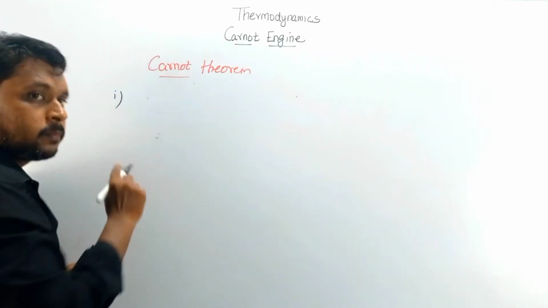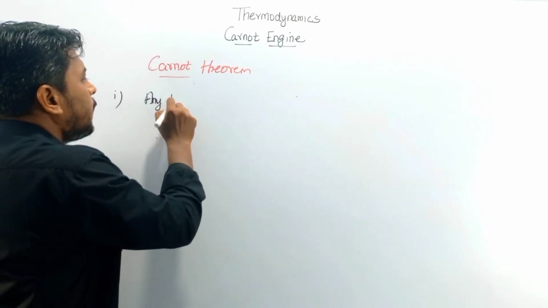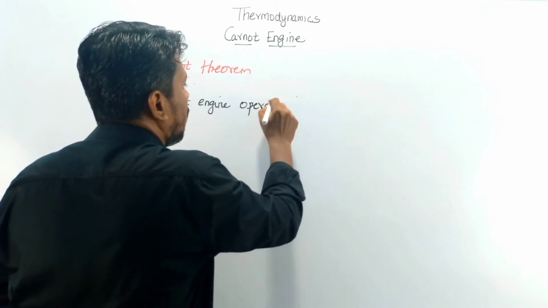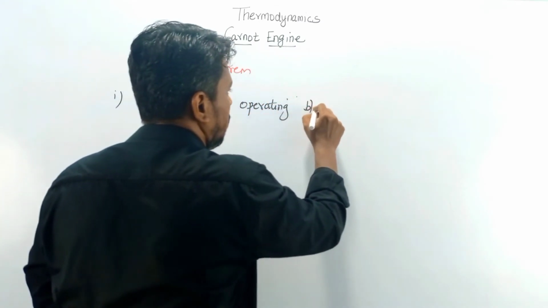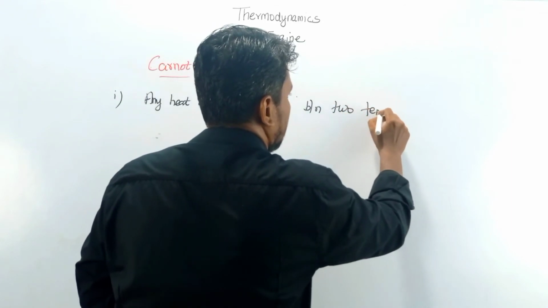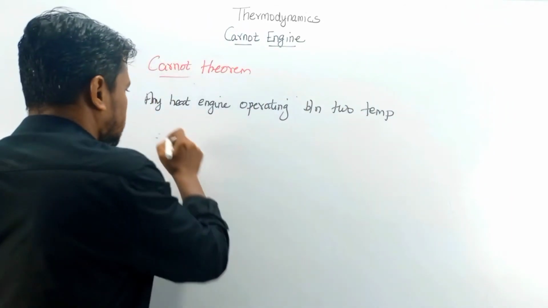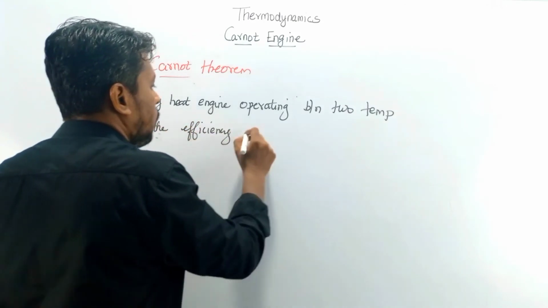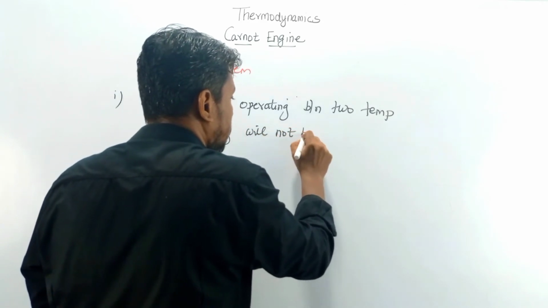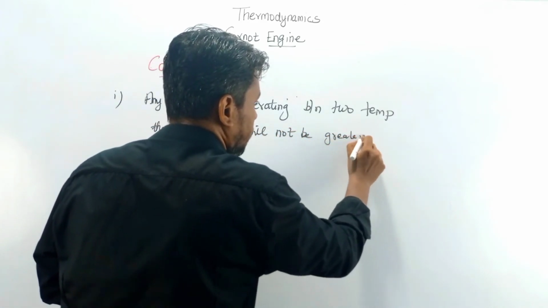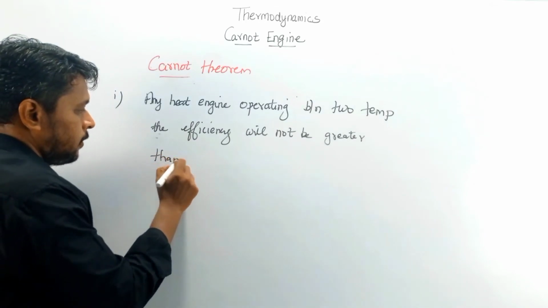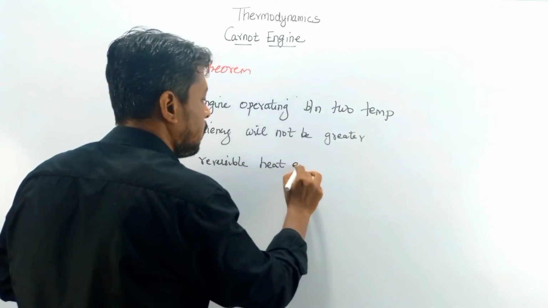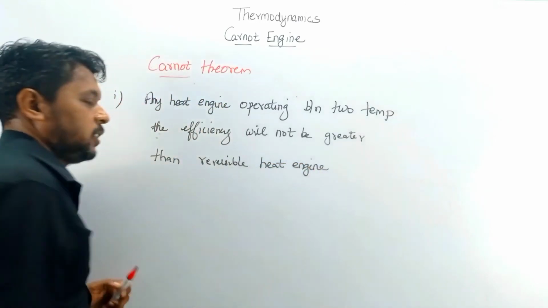So in Carnot theorem, he says that any heat engine operating between two temperatures, the efficiency will not be greater than that of a reversible heat engine.